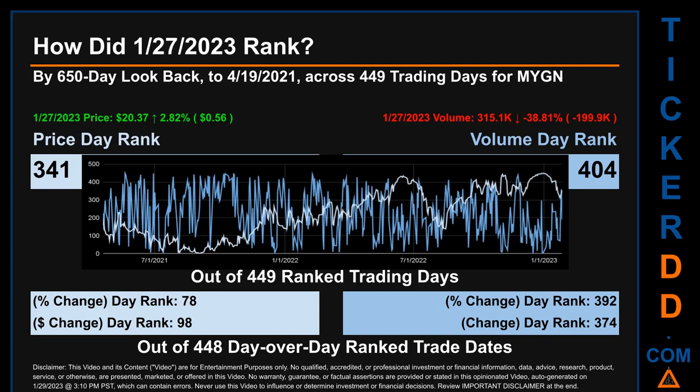The price's day-over-day percentage change, jumping 2.82% on January 27, 2023, had a day rank of 78, while its dollar difference of 56 cents had a rank of 98 when compared day-over-day across 448 trading days. Volume's percentage change and difference were ranked respectively at 392 and 374.